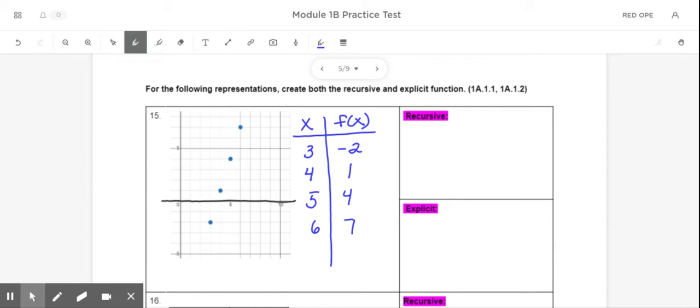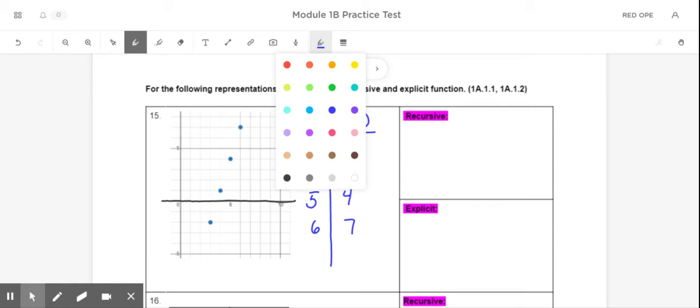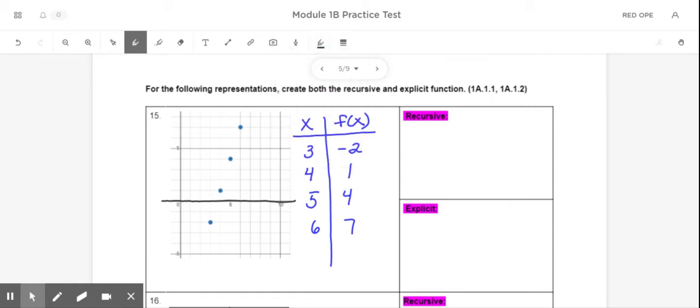So let's start with the recursive. To write the recursive equation, it always is going to start the same way, no matter what. A recursive equation always starts with f of x equals f of x minus 1. And then we need the pattern. Now, in this problem, the pattern is going to be plus 3 each time. So I would put a plus 3 here. After we have that written down, we also need the starting value. So the starting value here would be f of 3 equals -2 because that's the first value that's in the table. When the input is 3, the output is -2.